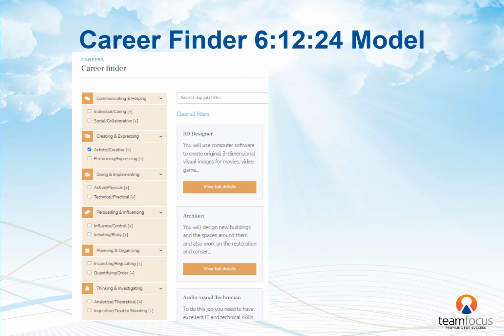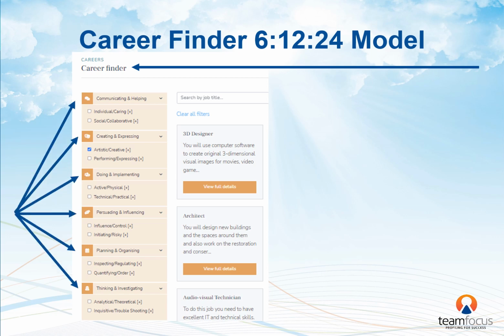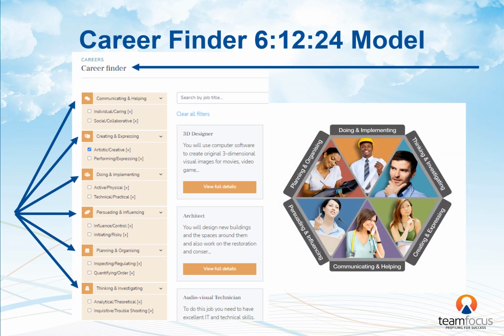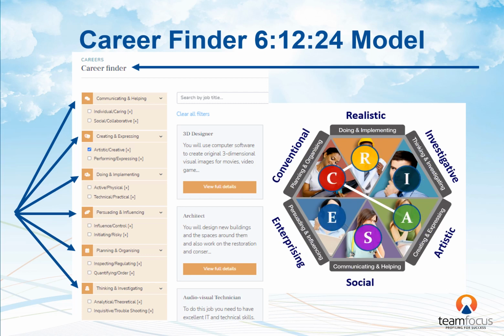All three versions produce reports that contain hyperlinks to this unique website. It encourages people to explore over 700 jobs. However, unlike most job-related websites, it starts from the person's personal interests as identified by the 6 career themes. And these themes are usually presented as a hexagon, where the adjacent themes have more in common than opposite themes. Those familiar with these themes will see that we have renamed them, but they link back to the original RIASEC model like this.